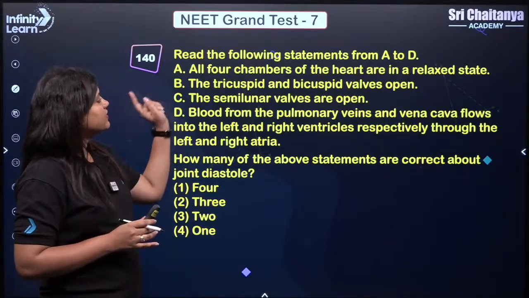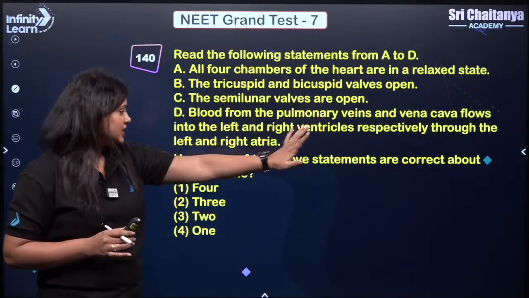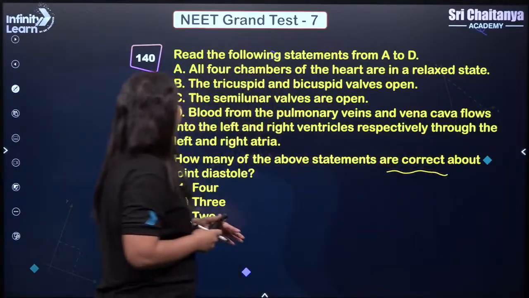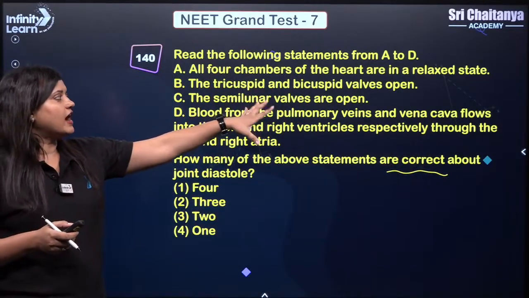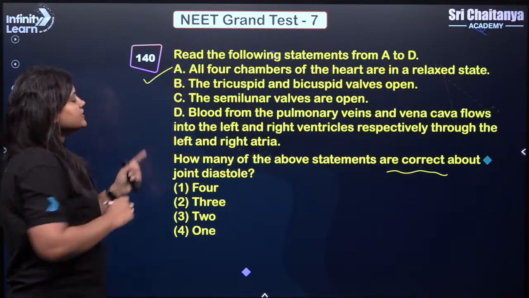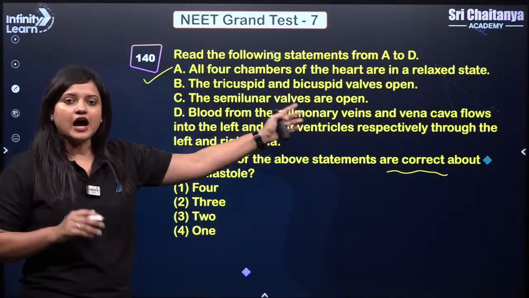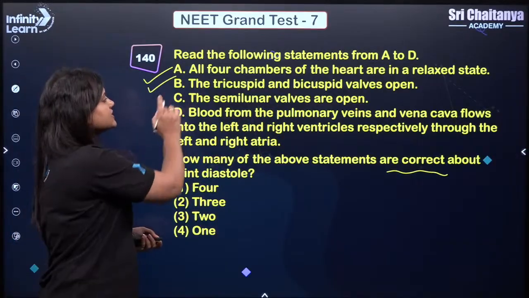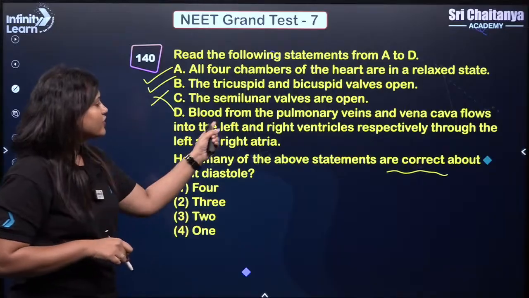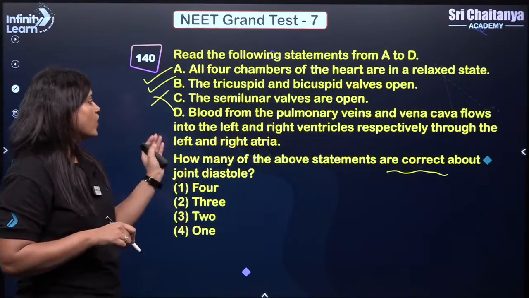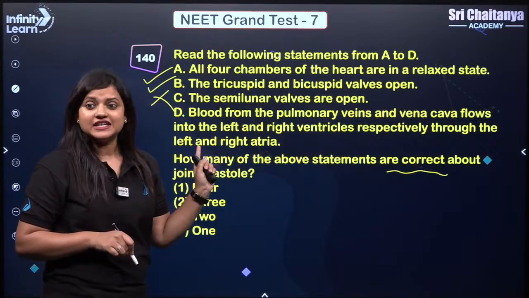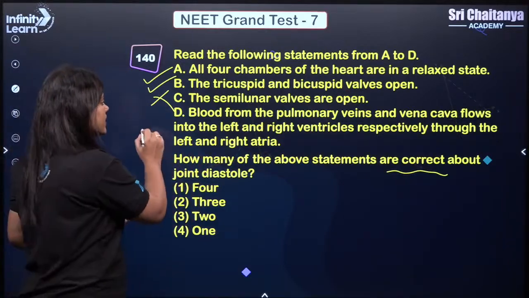Next question. Read the following statements from A to D and we need to find out the correct statement. All the 4 chambers of the heart are in a relaxed state at the time of joint diastole, that's true. The tricuspid and bicuspid valves are open, this is right. The semilunar valves are open, no, that is closed. Blood from the pulmonary vein and vena cava flows into the left and right ventricle respectively through the left and right atria, this is also true.